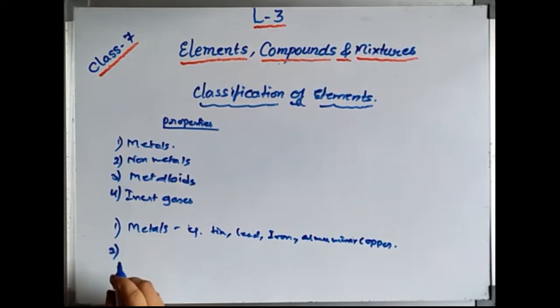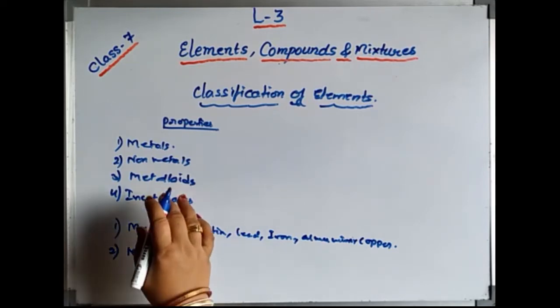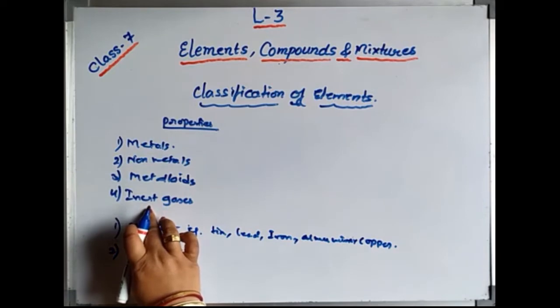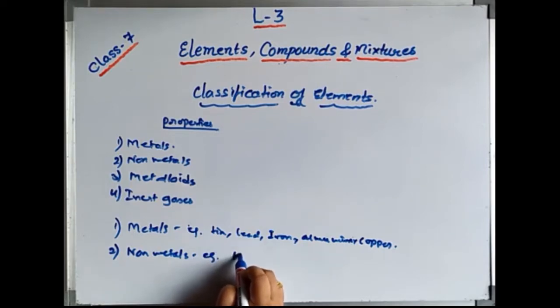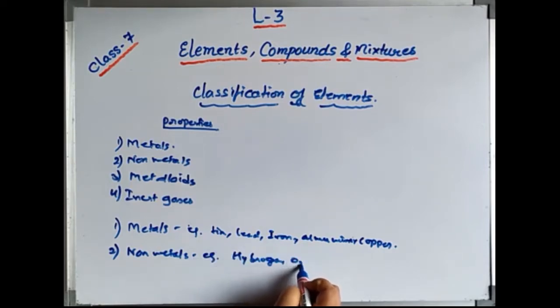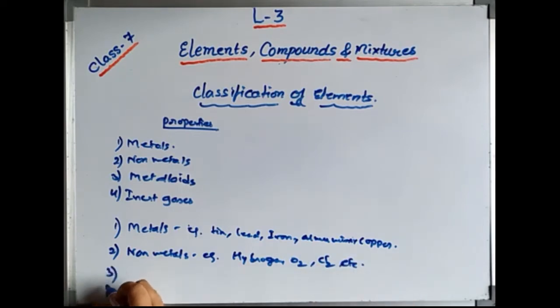Similarly, with the non-metals, compared to metals, they are less in number. Inert gases are a special type of non-metal, but they are also non-metals because they are gases. So some examples you can take: hydrogen, oxygen, chlorine, and like this many types of gases. Okay, and please remember the exceptions also which you have learned in the lower classes.